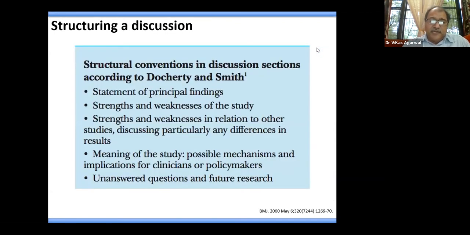So what should be the structure of a discussion? The first paragraph should be a statement of the principal findings, the major finding of your study or your hypothesis, followed by its strengths and weaknesses as compared to the existing literature. Then, as a whole, whether there are certain strengths and limitations of your study which could have come up because of this experimental design, and in future if you are asked to redesign the same study, you design it with a better strength.